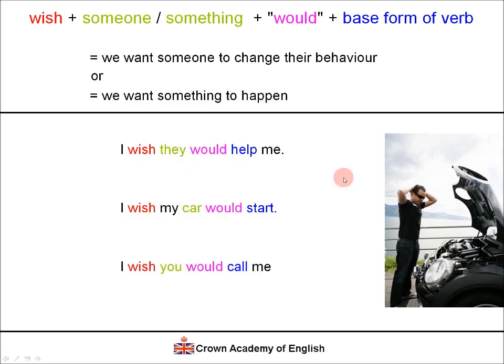I wish you would call me. Again, we want something to happen, and we also want someone, you, to change your behaviour. I want you to change your behaviour. I wish you would call me.